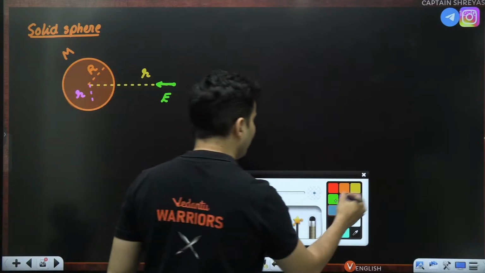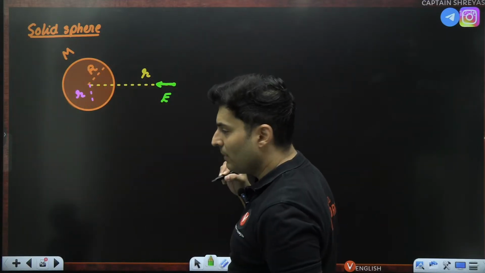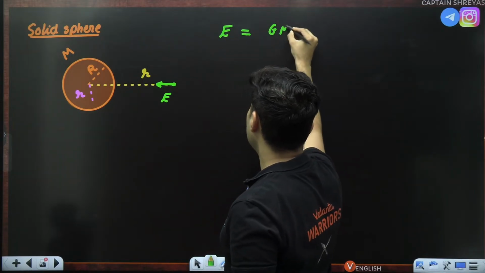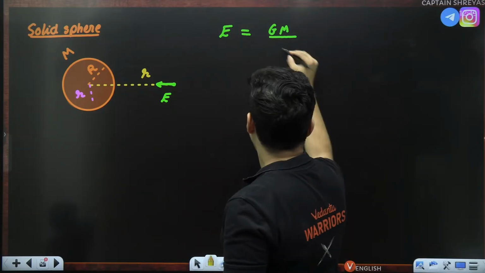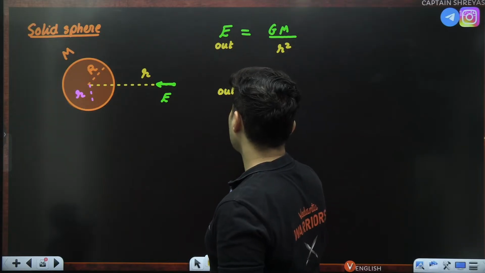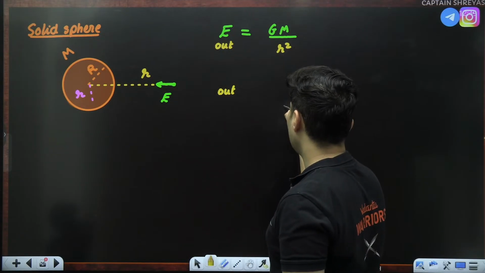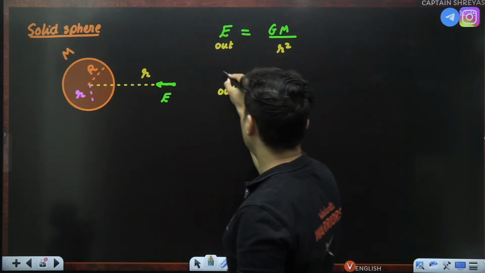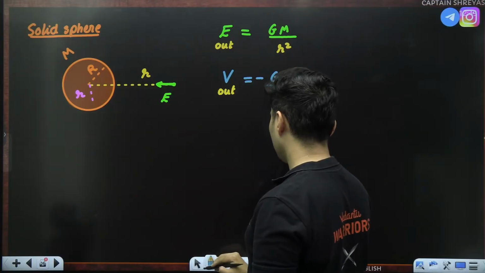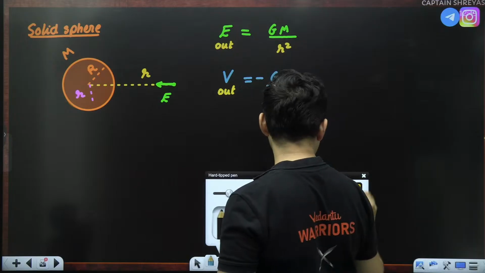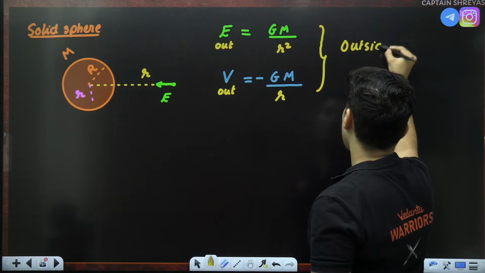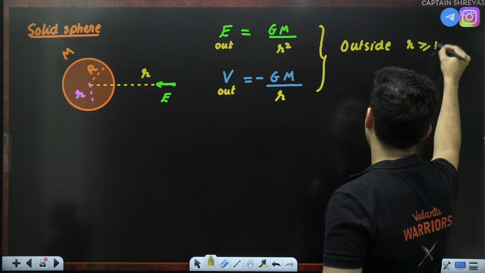Similarly, for solid sphere, it again behaves like a point mass when you are outside. So the field is just given by GM divided by R square. This is when you are outside. And the potential will be given by negative GM divided by R. So this is when you are outside. Outside, R is more than the radius.